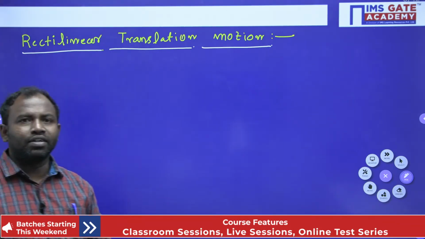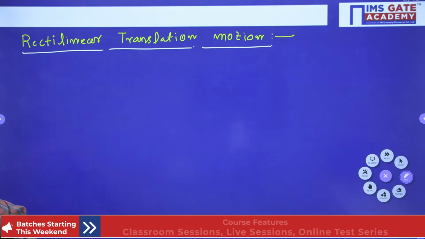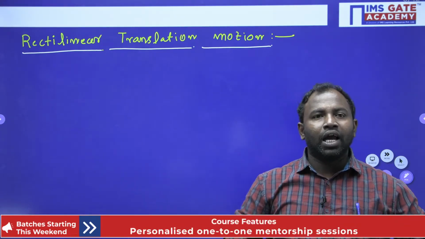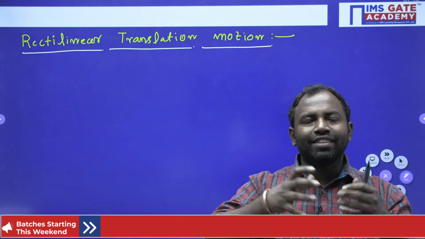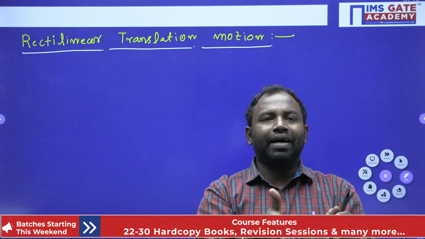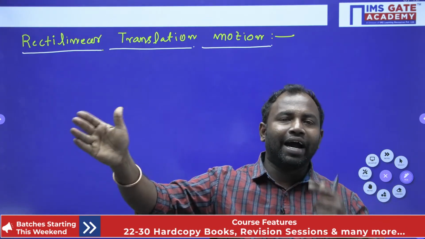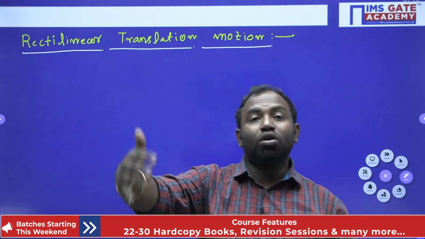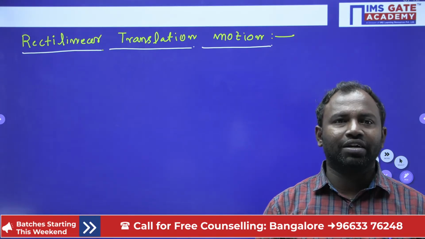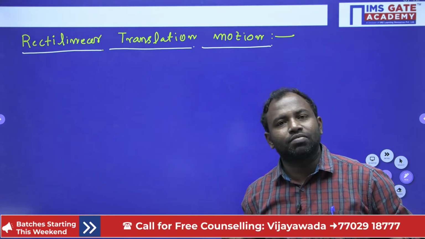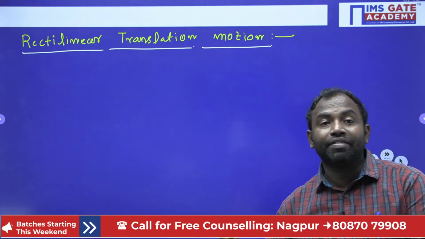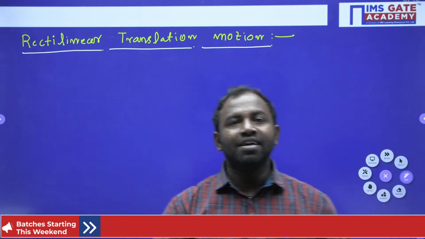What is rectilinear translation motion? Suppose you consider a body, in which so many particles are there. If all the particles of the body move in identical and parallel paths and have the same velocity, then we consider it a rectilinear motion.